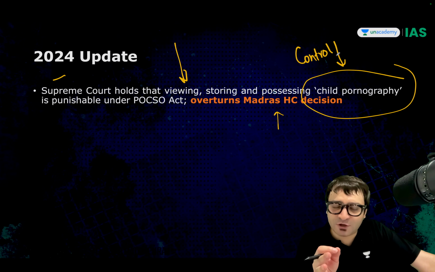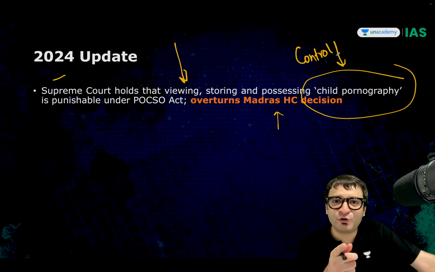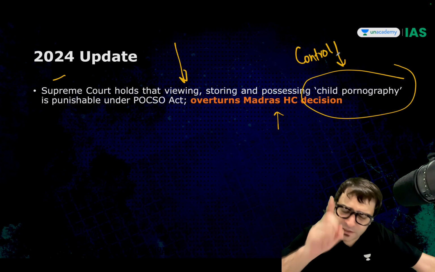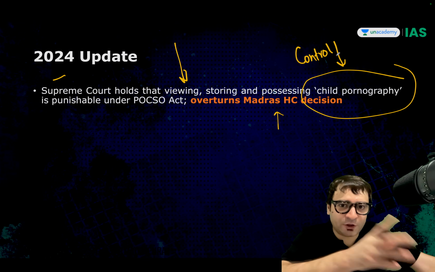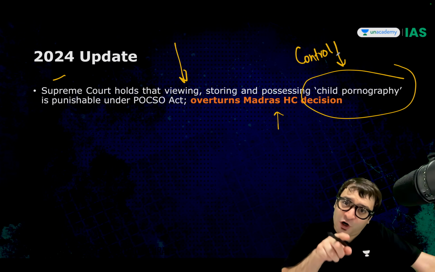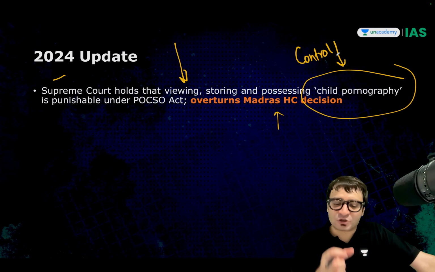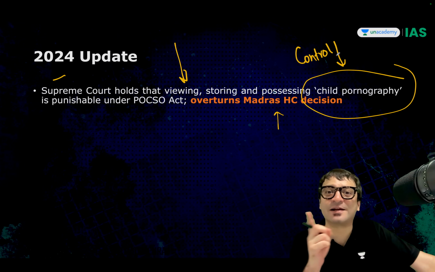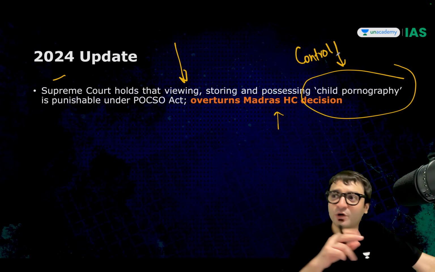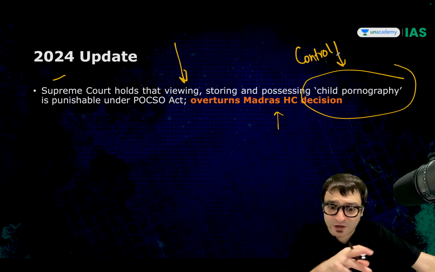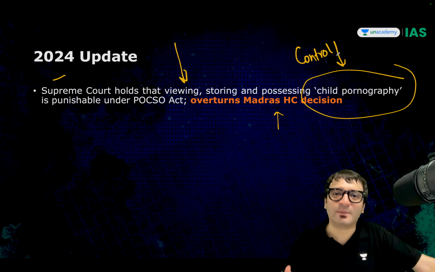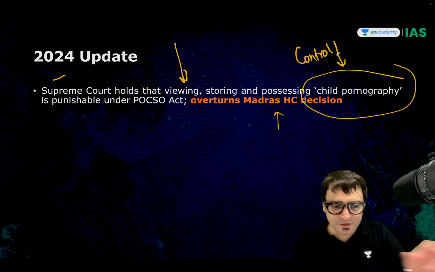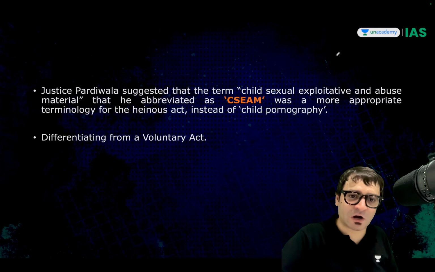So when you see a particular message which has child pornographic content and that is sent to you on WhatsApp, the first thing you should do is delete it or report it to the police. If you don't do that, you are a criminal. Why? Because now you are in control over that child pornographic content. Because later you can transfer it, you can share it, you can forward it, you can replay it, and you can benefit from it. So even if you are in possession of child pornographic content, it is a crime.